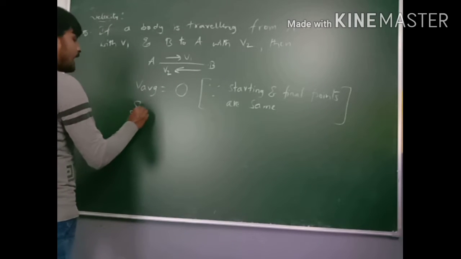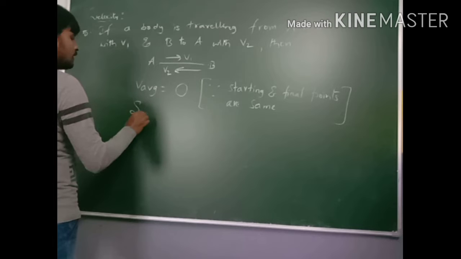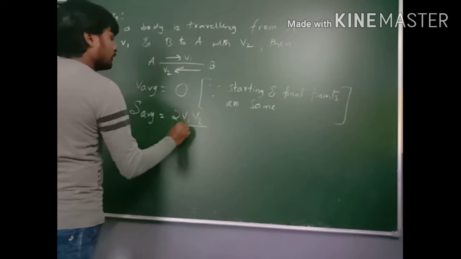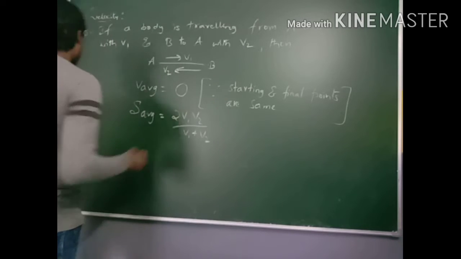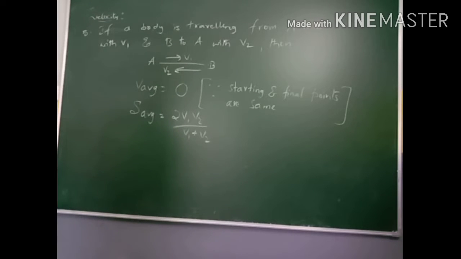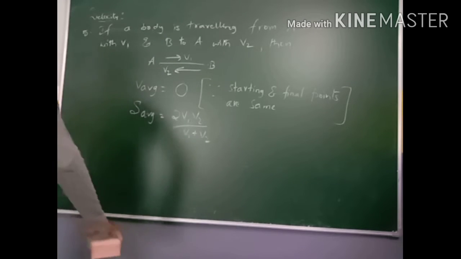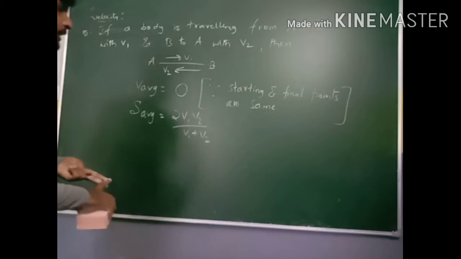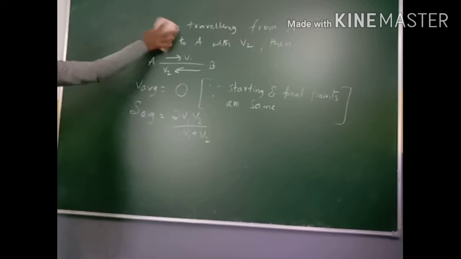Then it has the average speed. So average speed is equal to 2v1 v2 by v1 plus v2. So these are the 5 important points regarding the topic velocity in different cases. So now we are going to do some example problems based upon distance, displacement, speed and velocity in different cases. Right? Example problems.